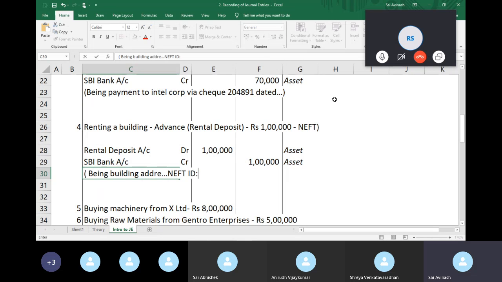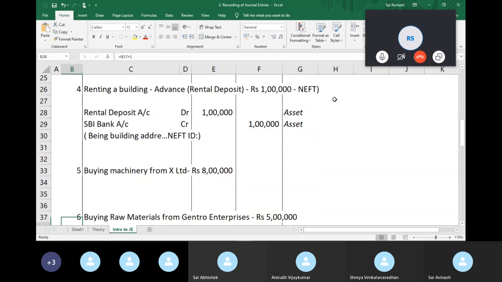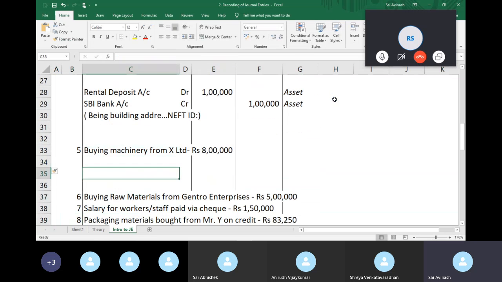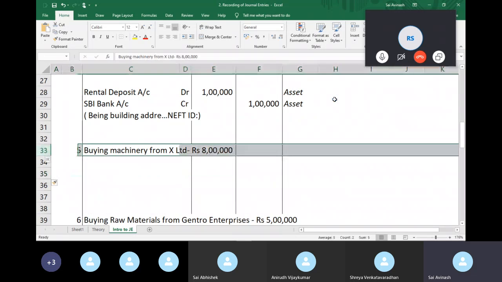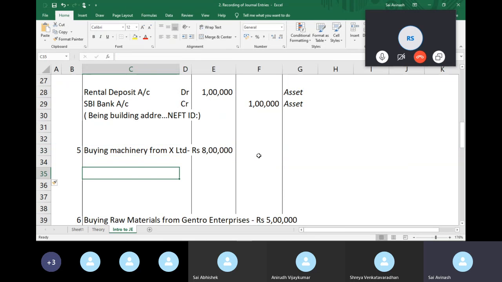NEFT, ID, whatever. So basically give details for the transaction. Say I'm purchasing machinery. So the two accounts that are involved here. We note again that I'm not paying this time. It's not mentioned as cash, cheque or anything, which means I will still owe X Limited 8 lakhs after I purchase the machinery. So there are two accounts here. I have machinery, right? And I have X Limited. X Limited in this case, it's not a person, it's a company.